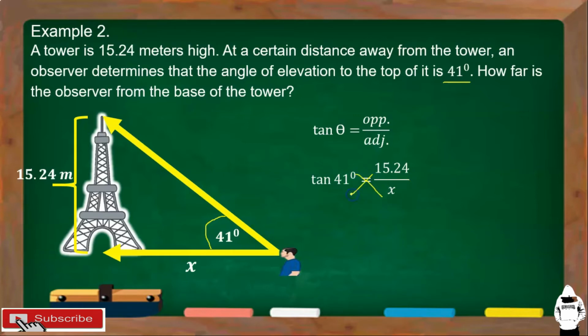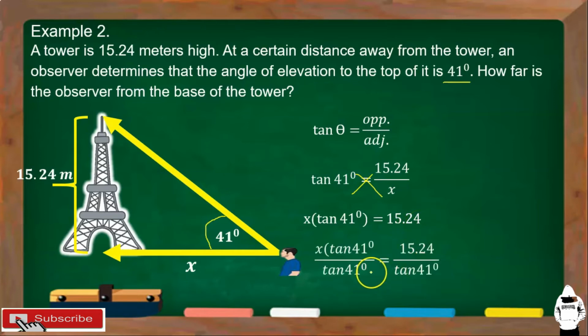And then cross multiplication, we have x times tangent 41 degrees is equal to 15.24. Then divide both sides of the equation by tangent 41 degrees and then cancel this one. X now is equal to 15.24 divided by tangent 41 degrees.